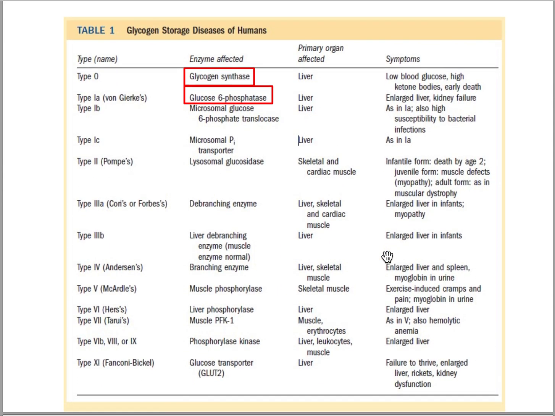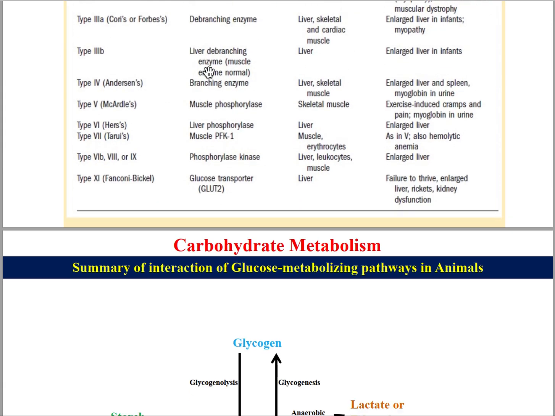So here are some enzymes involved in glycogen synthesis. The abnormalities of those enzymes lead to the glycogen storage diseases of humans.